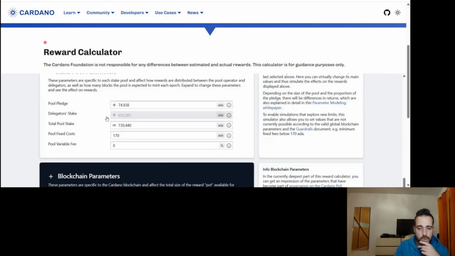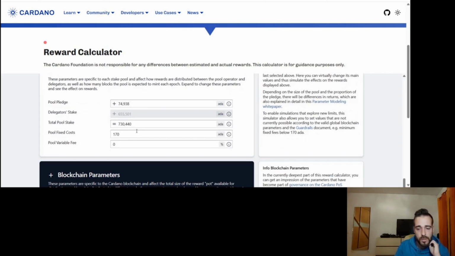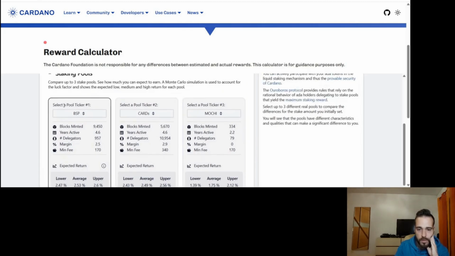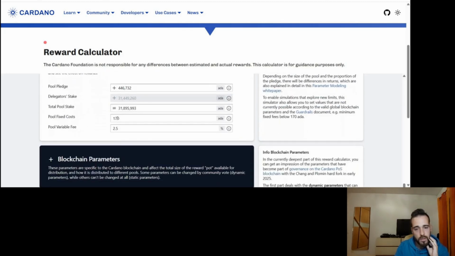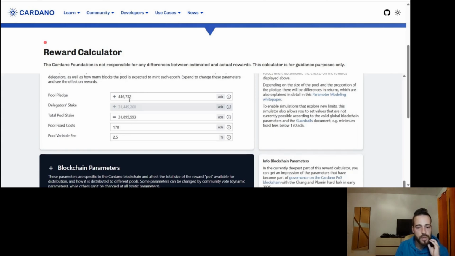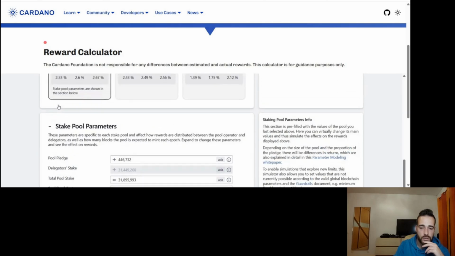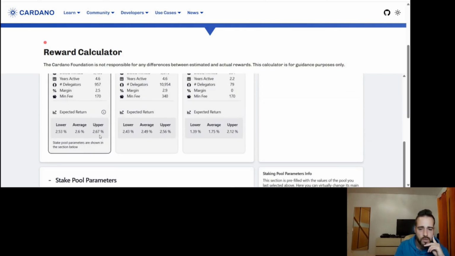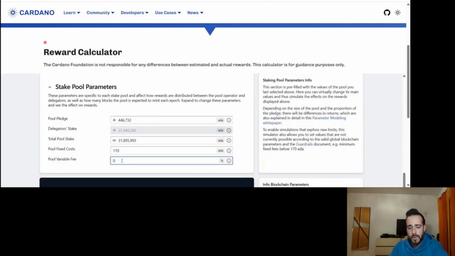But then the cool thing here is you also have the stake pool parameters, and here you can play with these parameters. For example, let's take the BSP pool here. We select the pool, and then it shows the information about the pool, such as the pledge, the delegators, stake, and total stake. And then we can play with it, right? Let's say we want to put that the variable fee will be 0. What would be the returns, right? And then it will change the returns here on top. It was like 2.6, I believe, and now it's around 2.67 in terms of upper returns.